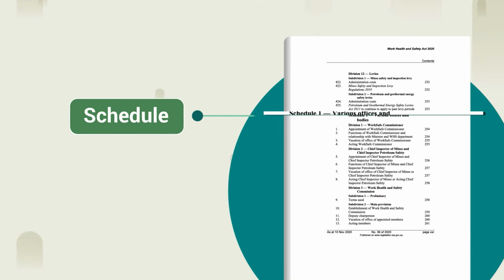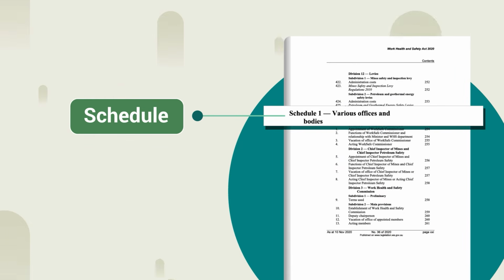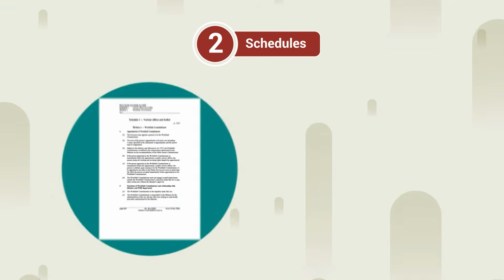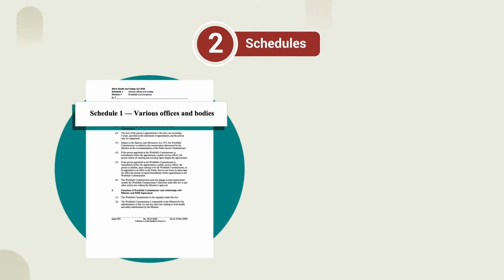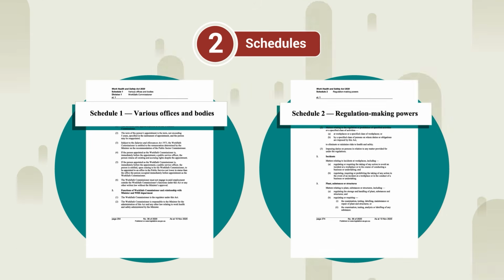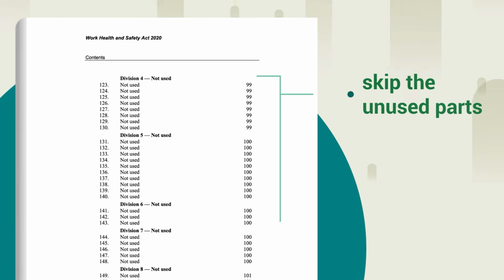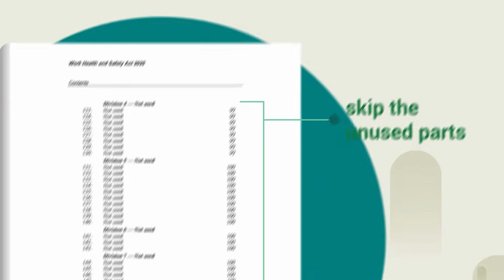A schedule is a section at the end of the Act that explains the laws in more detail. There are 2 schedules in the Act. Schedule 1, various officers and bodies. Schedule 2, regulation making powers. You can skip the unused parts of the Act.